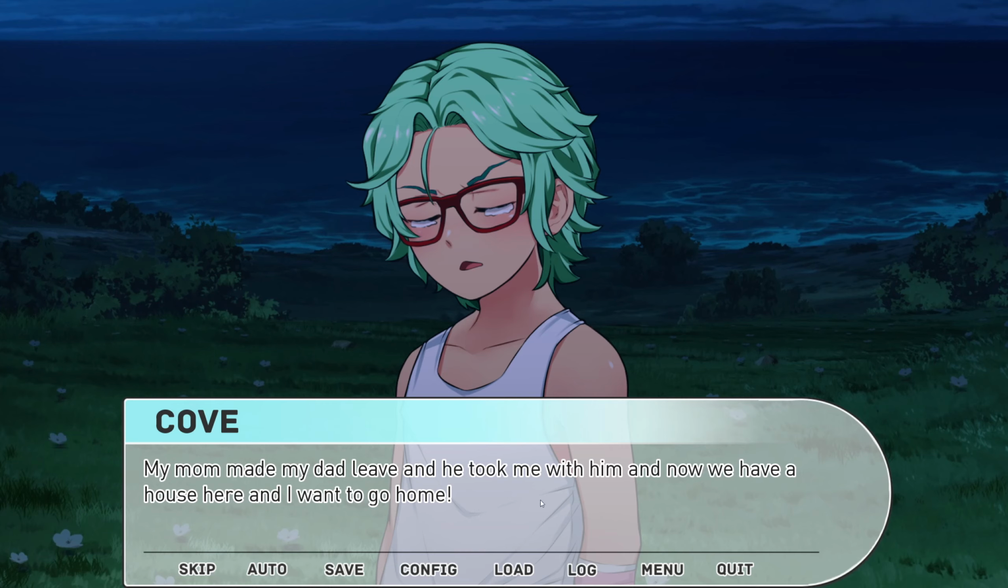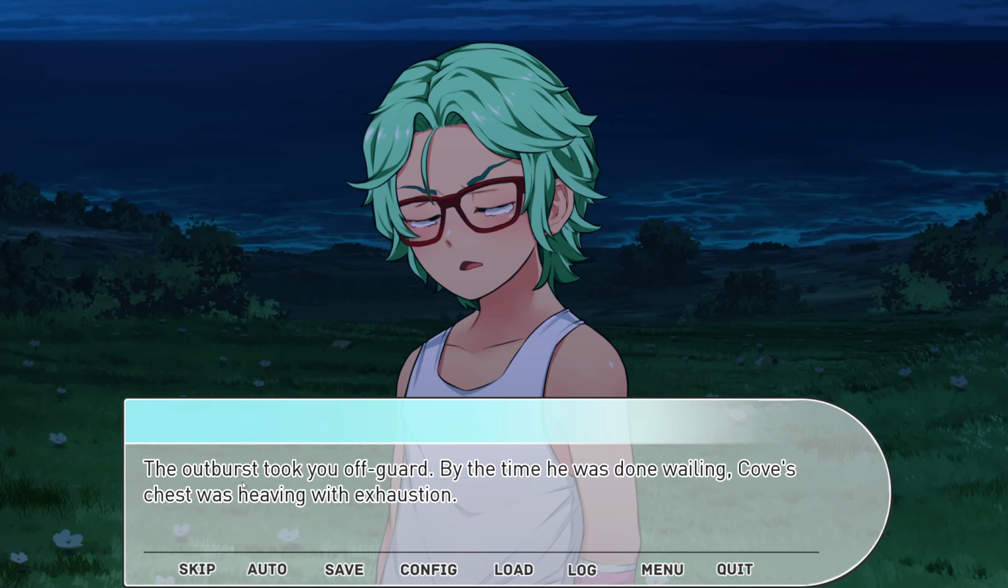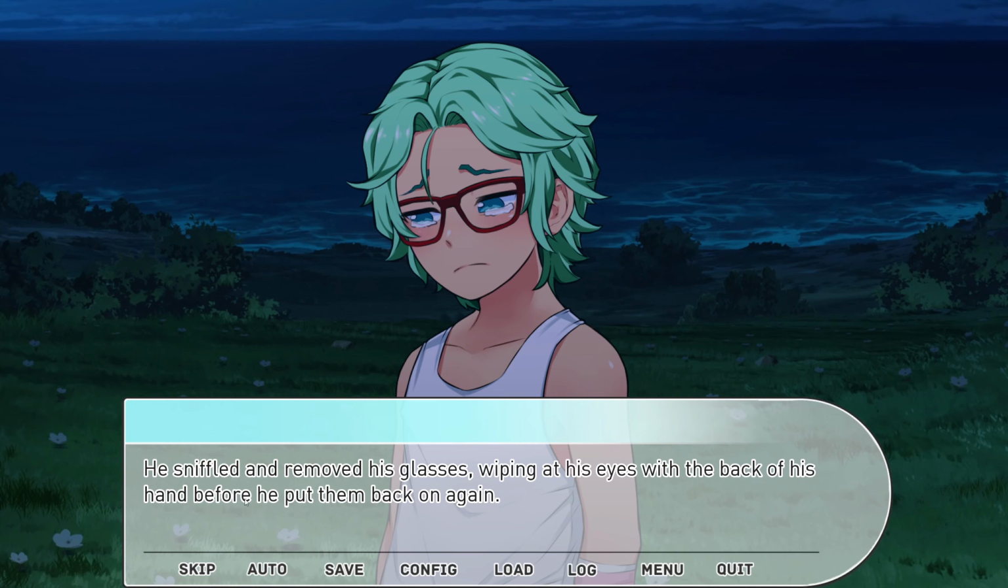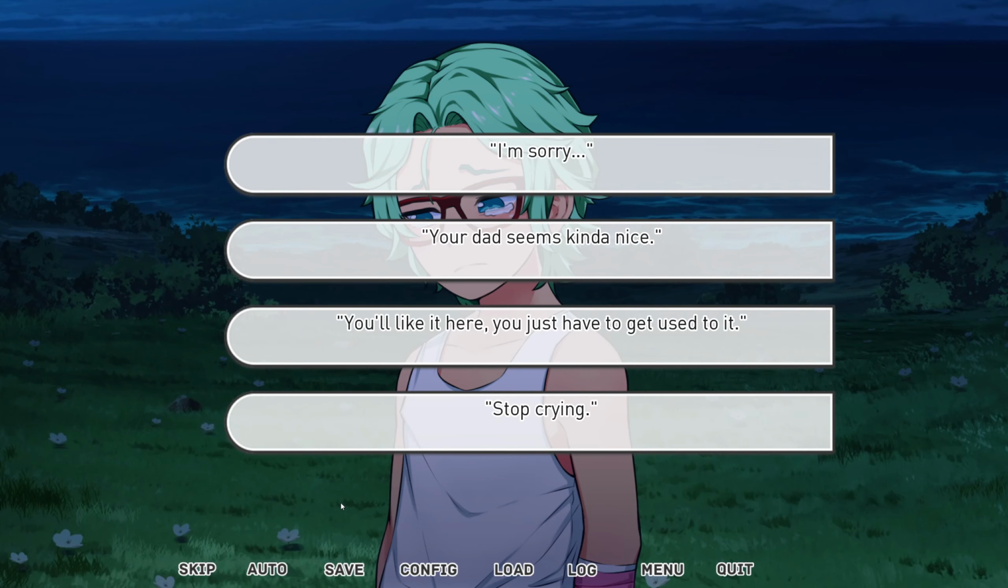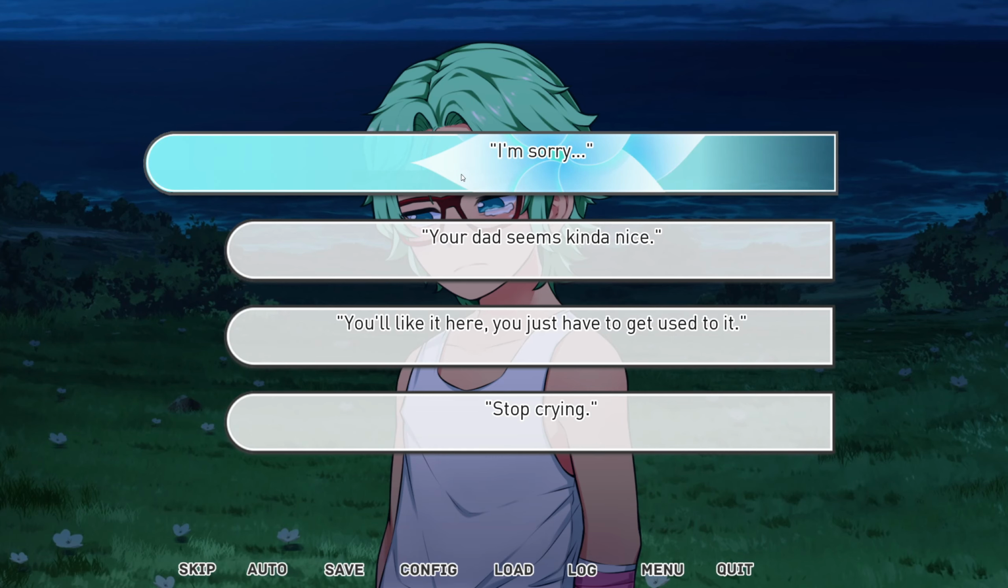Yeah, that's rough. My mom and my dad split up, and he took me with him, and now we have a house here, and I want to go home. The outburst took you off guard. By the time he was done wailing, Ko's chest was heaving with exhaustion. He sniffled and removed his glasses, wiping at his eyes with the back of his hand before he put them back on again. I hate this place. I want my real life back. I want my mom. Sorry.